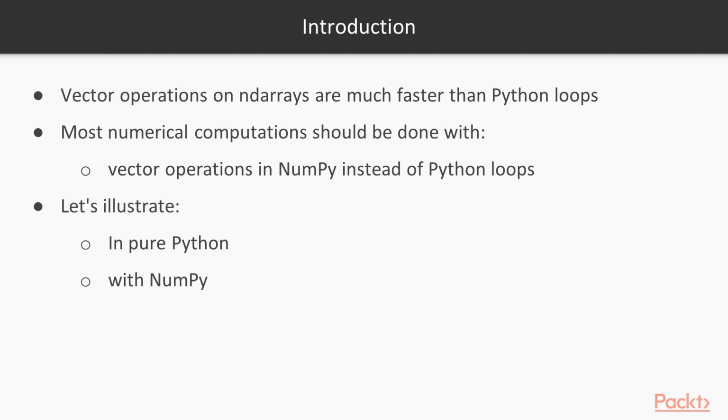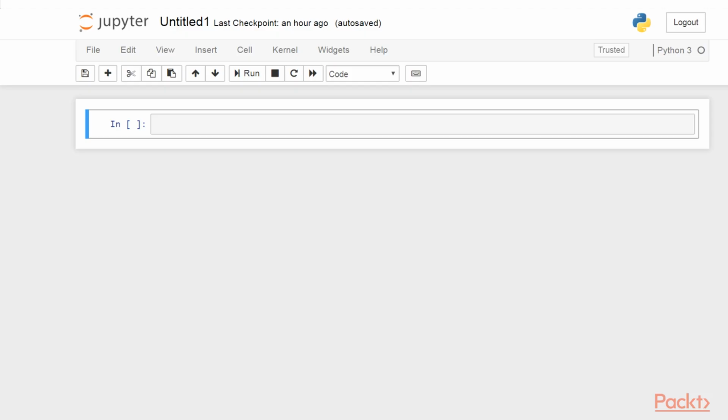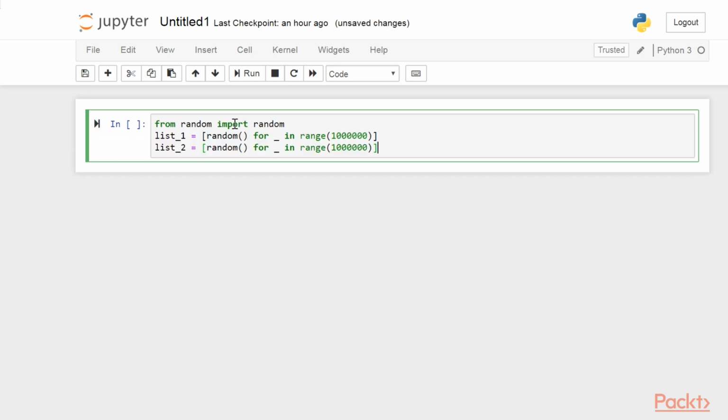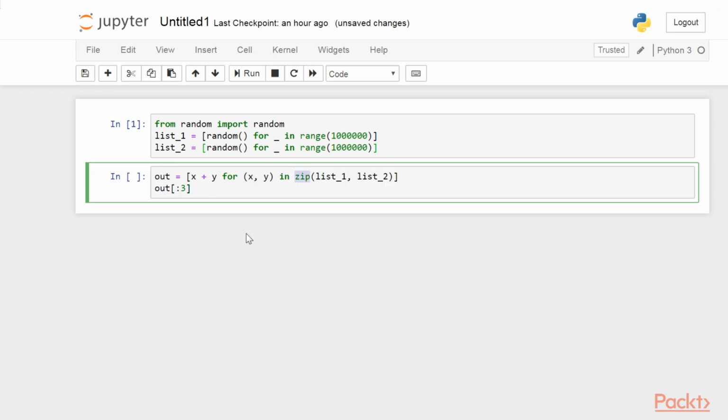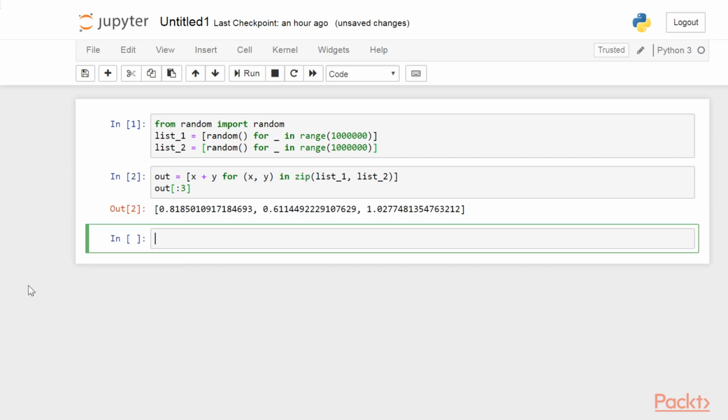Let's illustrate this particularly important point by showing two ways of computing the sum of two vectors, in pure Python and with NumPy. Let's first create two vectors containing 1 million random numbers each. We use the native random module in a list comprehension. We compute the sum of these vectors with another list comprehension. The zip built-in function allows us to loop over the two vectors simultaneously, as we used it here.